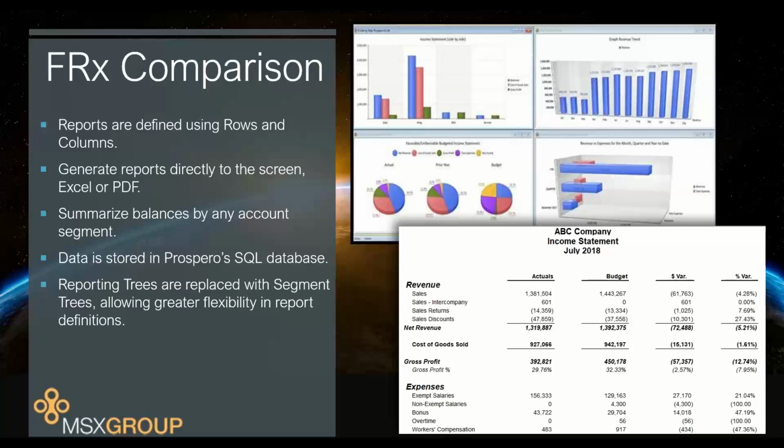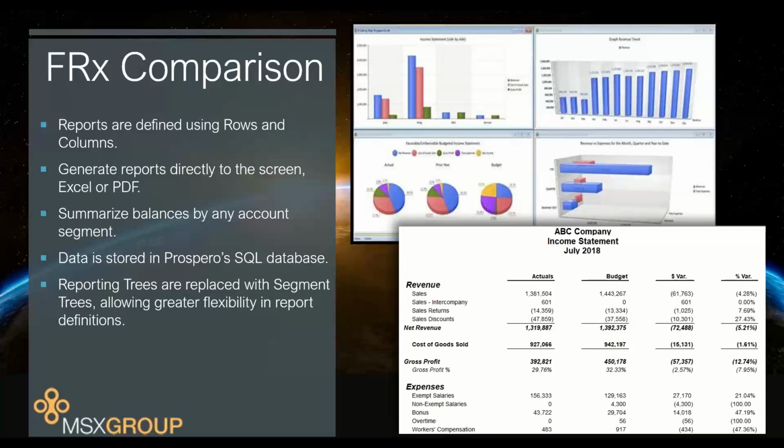Microsoft dropped that with Management Reporter, so you could not summarize your balances by any of those different segments. We included that with Prospero. It's just a great way to summarize data as you drill down through it and get a glimpse of where that data is coming from. So we can summarize balances inside Prospero's reports by your companies or any of your accounts or other segments from your chart of accounts.